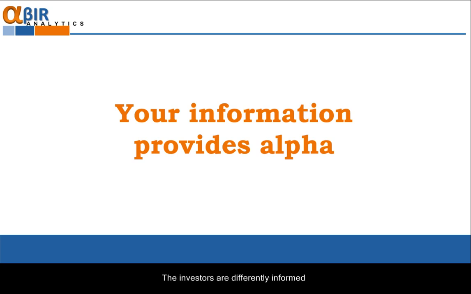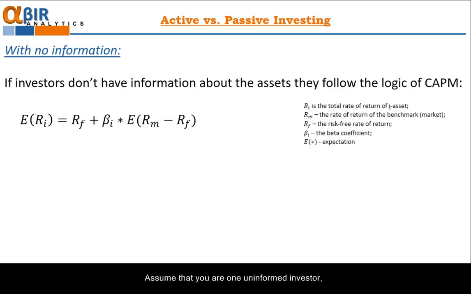The investors are differently informed and they apply different approach for their investments. Assume that you are one uninformed investor. That is, you don't know what to expect, which stocks will present better return during next period. You simply don't know which assets to invest in. In this case, the most suitable approach for you is CAPM. You can invest in an index presenting the market, but you are free to choose other indexes as a benchmark.